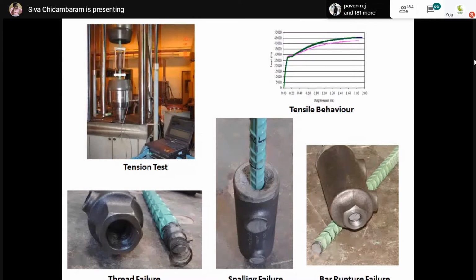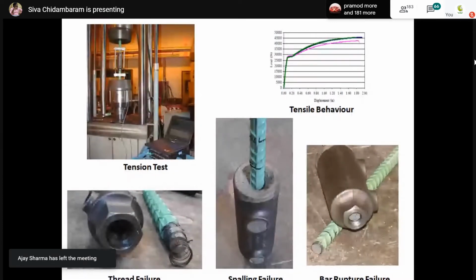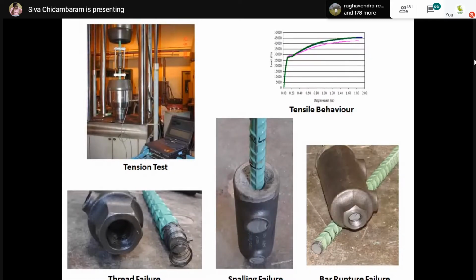So before applying the force, we have to measure the gauge length, and after applying 60% of the Fy, then we have to measure the exact gauge length. If you find any difference, for example, the initial gauge length is 0, and after applying 60% of Fy the deflection is 1 mm, then the difference is the slip.